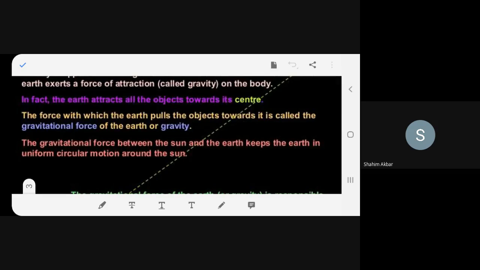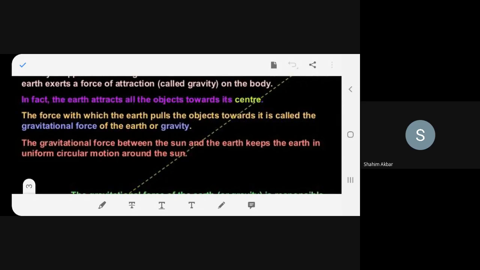Now, there is also a gravitational force between the sun and all the planets. And that's the reason that these planets are moving in a fixed orbit. They are not colliding. Now, if it would not have been a fixed orbit, don't you think all the planets would have collided with each other?